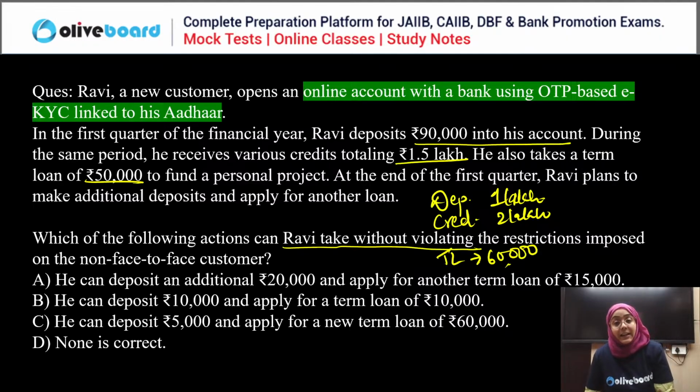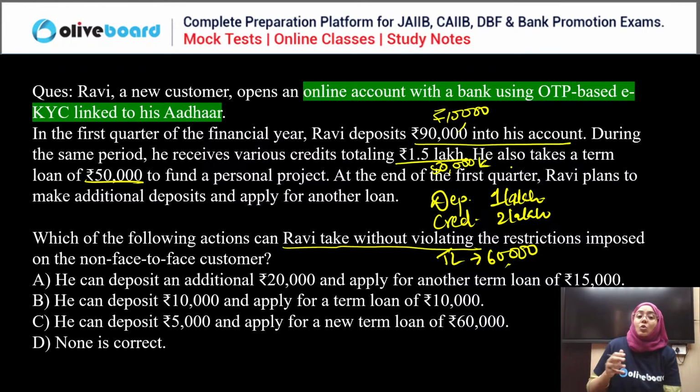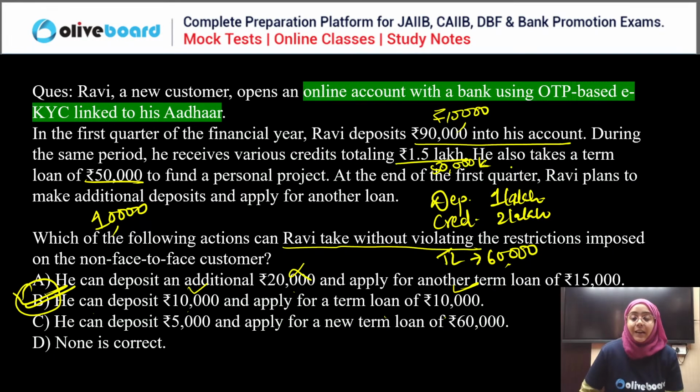Ravi deposited 90,000 into his bank account, so he can make an additional deposit of only rupees 10,000, not more than that. Credits here are 1.5 lakh, so you can have 50,000 more in credits. You have already taken a term loan of 50,000, so you have only 10,000 left. You can take an additional loan of only rupees 10,000. So here he can deposit 10,000 and apply for a term loan of 10,000. True. So B is the correct answer, everyone.